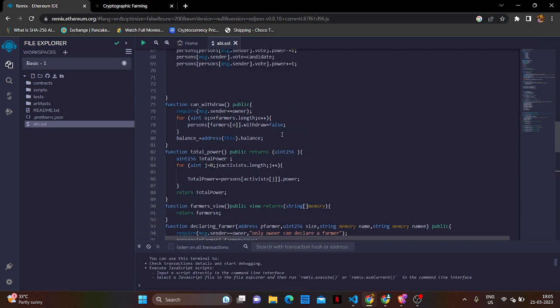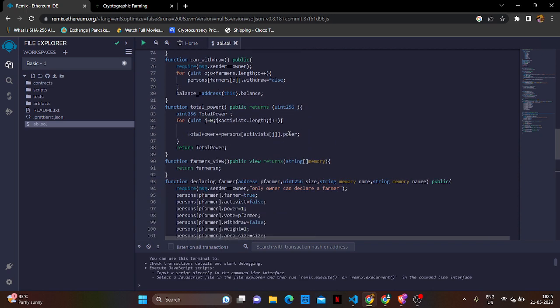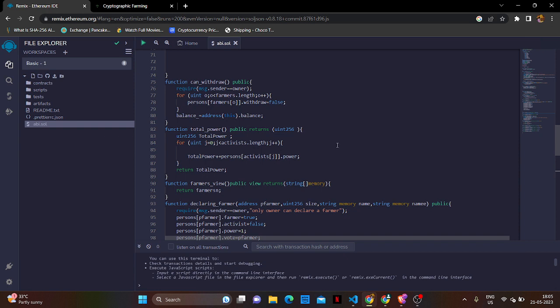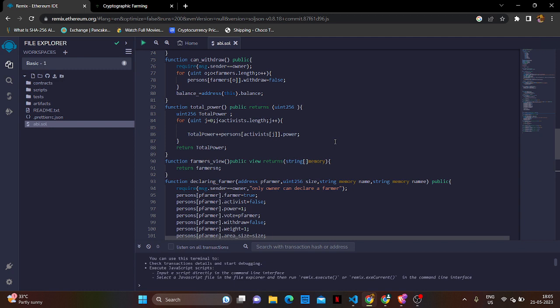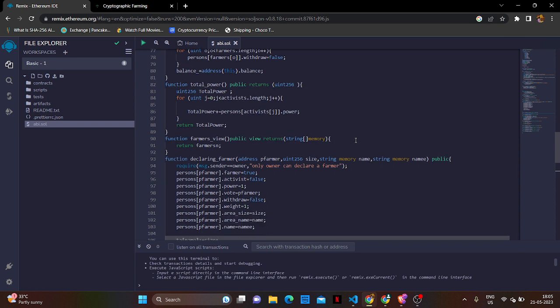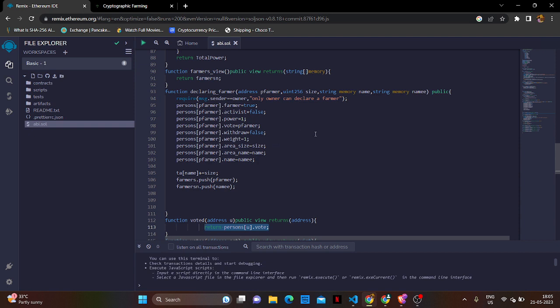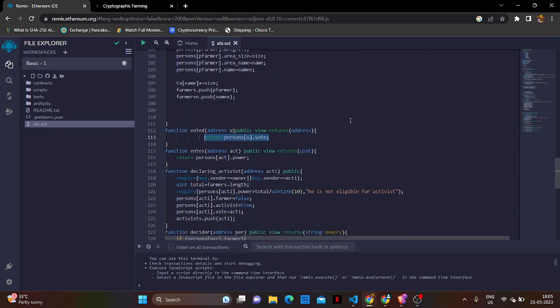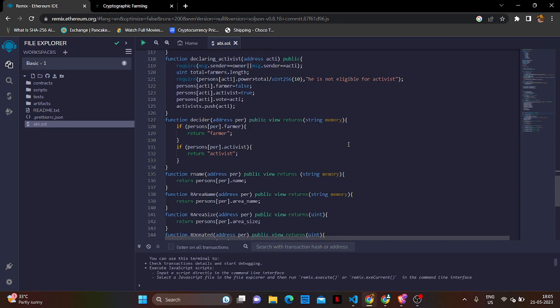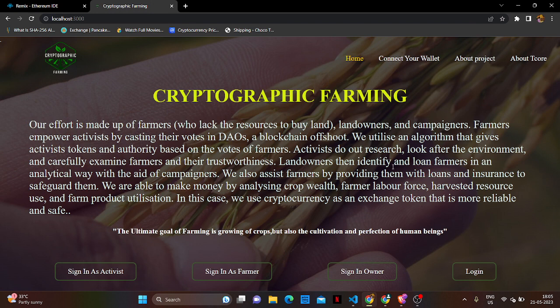There is also a withdrawal function, which defines how much a farmer or activist can withdraw: activists can withdraw according to their work, and farmers according to the area size, locality, or damage that happened to them. A farmer can be declared by an owner, and that's all. These are the main functions. Let us see how they work.